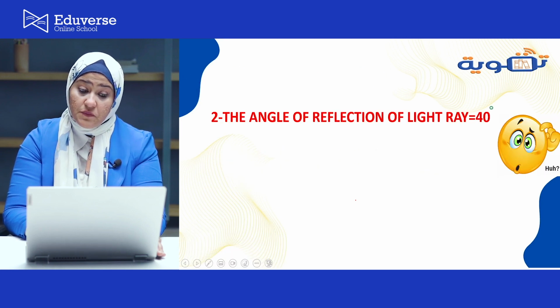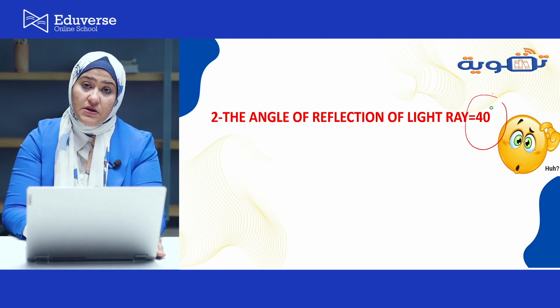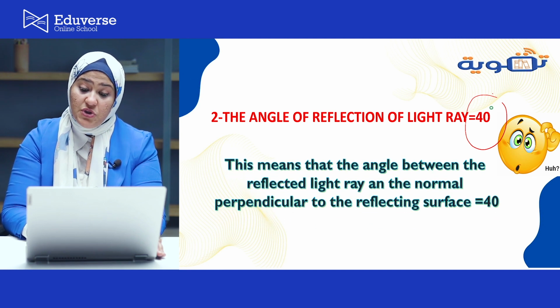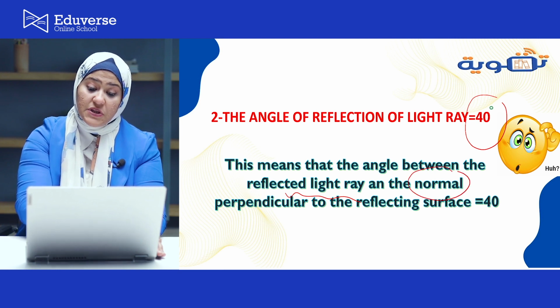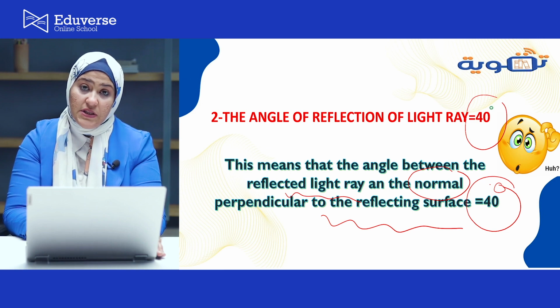Another question. The angle of reflection of light ray equals 40 degrees. Great. This means that the angle between reflected light ray and normal perpendicular to the reflecting surface equals 40 degrees.